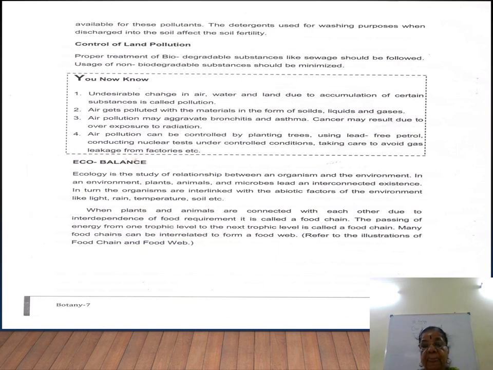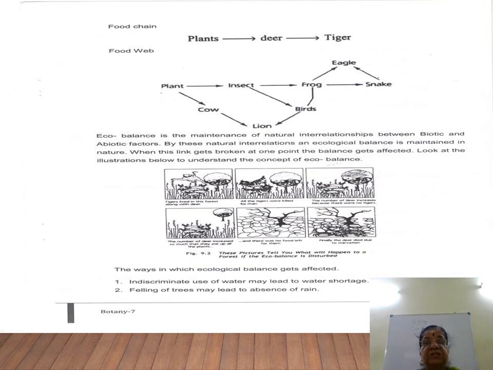Trophic level: producers are the first trophic level, that is taken by consumers. Next I will teach you. Right? So next one, look at this. Food chain: plants, deer, tiger. What is this saying? Plants are the producers, eaten by deer. Deer are grass eating animals: cow, goat, deer, rabbit. They are all grass eating animals.